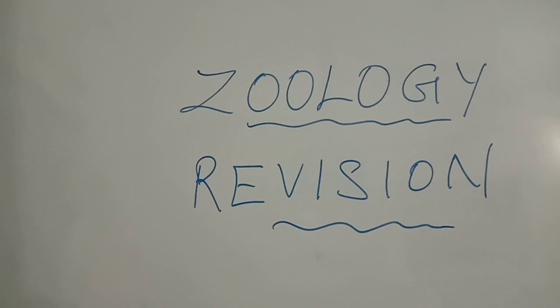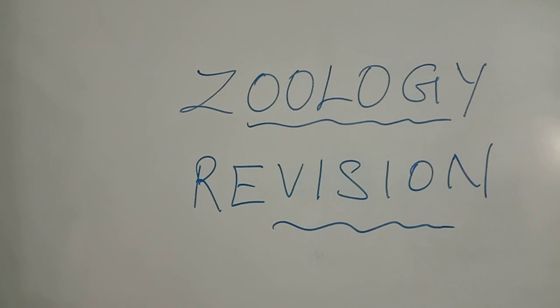Then the human reproductive system. In that topic, many 2 mark questions are there. For example, which organ of the human reproductive system acts as a thermoregulator? The answer is scrotum. This is one of the very important 1 mark questions. Like that, many 1 mark questions are there. Understand?